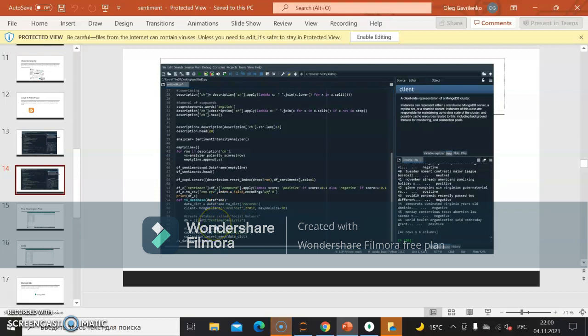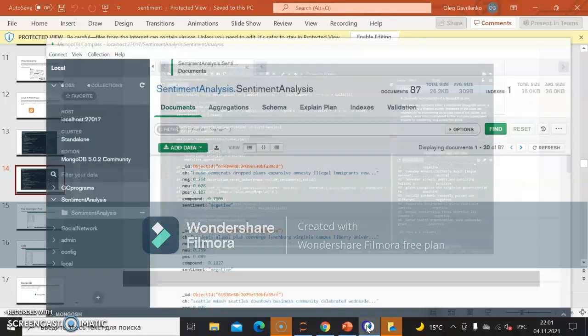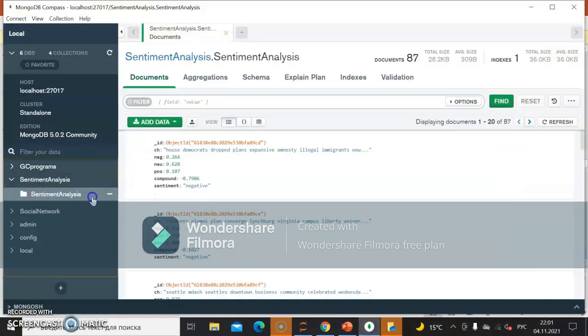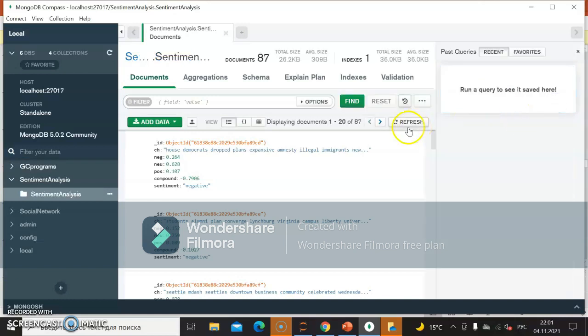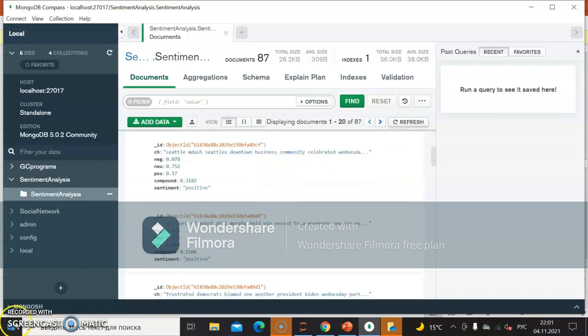We create a new sentiment analysis client, and then we are creating a new database, sentiment analysis, and using the insert_many method, and we can see the result here. I can refresh it, and we see here our lines.